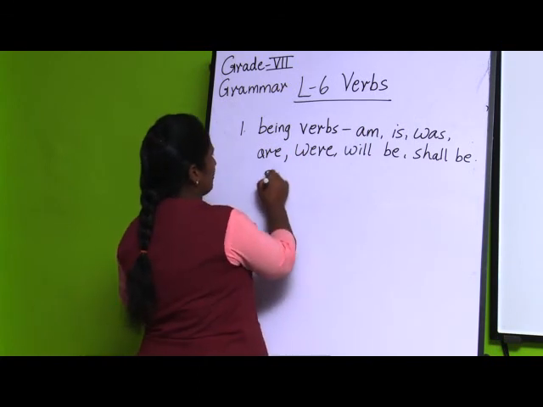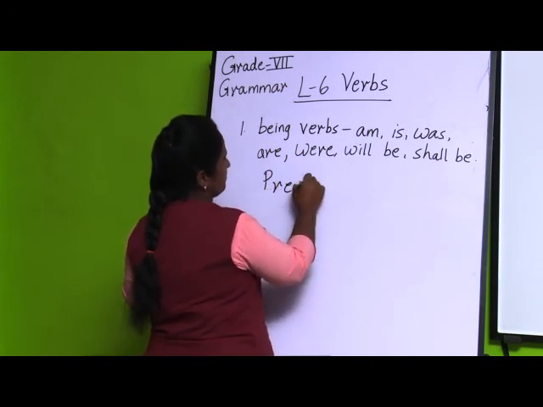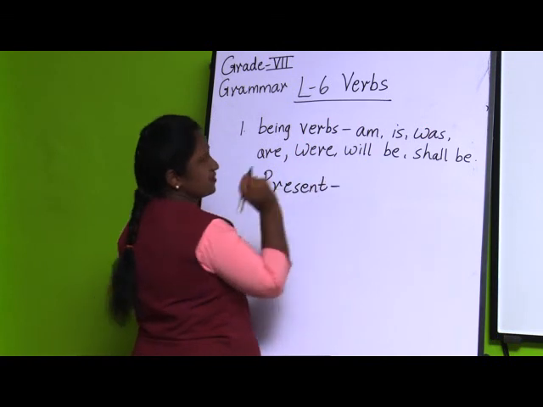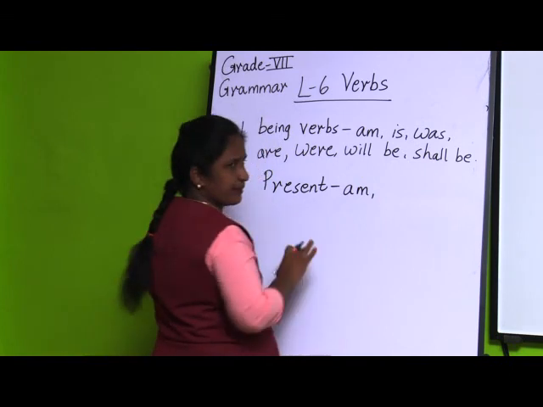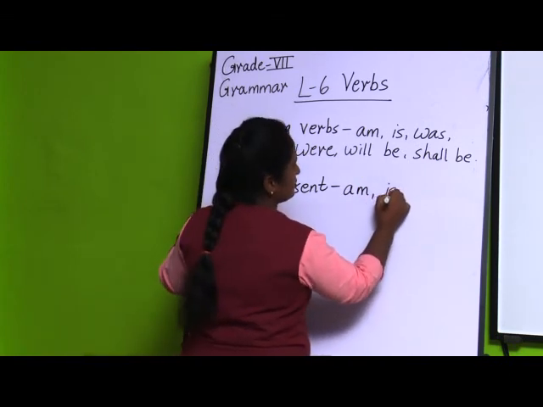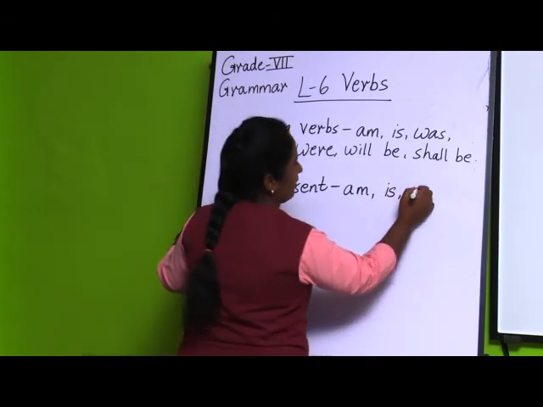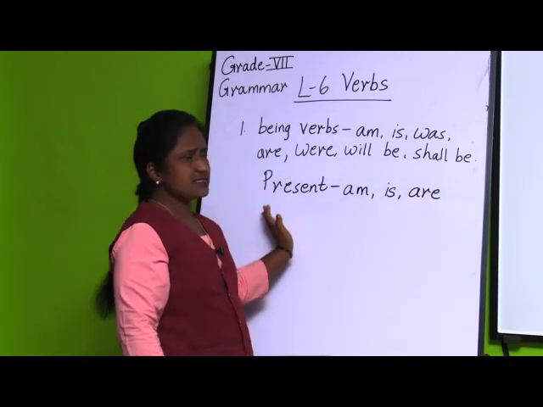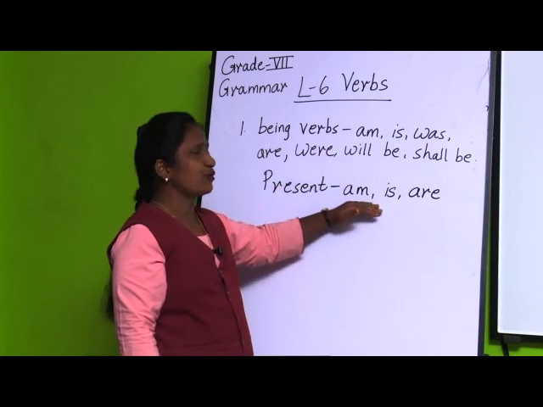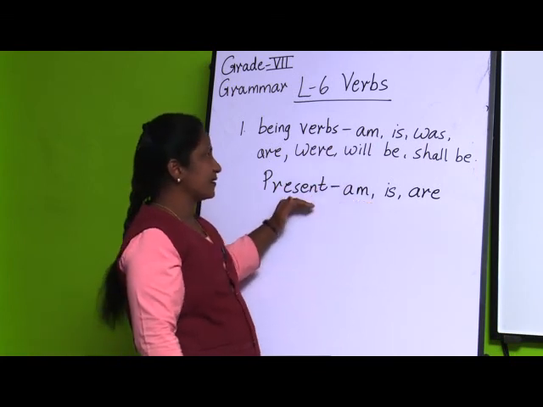Suppose you want to write in present tense, the verbs we use are am, I am a girl; is, she is a student; or are, they are children or they are students. So, these verbs we use to write in present tense.